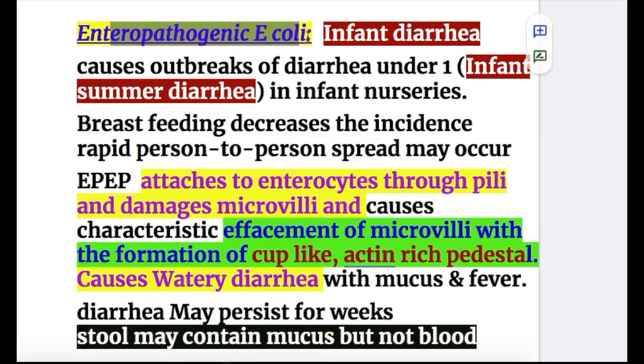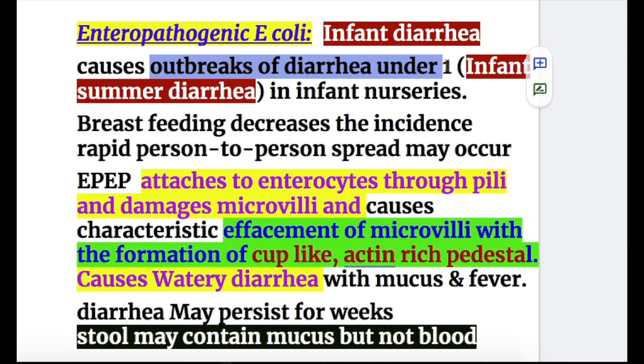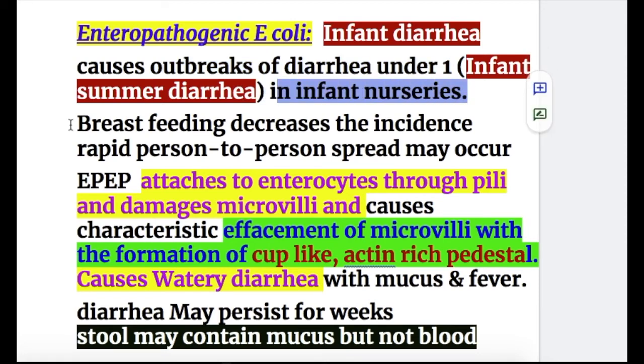Now, enteropathogenic E. coli. They cause infant diarrhea. They cause outbreaks of infant diarrhea under 1 year of age, infant summer diarrhea in infant nurseries. Breastfeeding decreases the incidence of enteropathogenic E. coli infection. Rapid person-to-person spread may also occur.